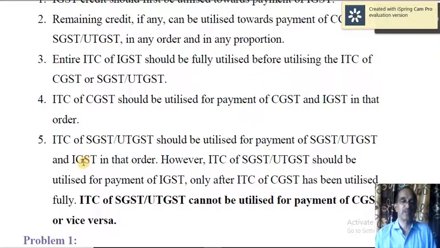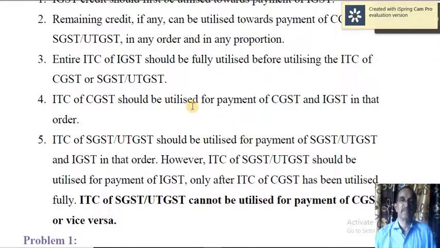Surplus can be used towards the payment of IGST. However, ITC of SGST or UTGST should be utilized for payment of IGST only after ITC of CGST has been utilized fully.